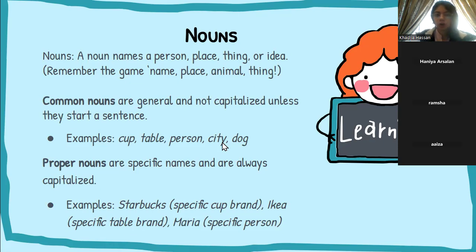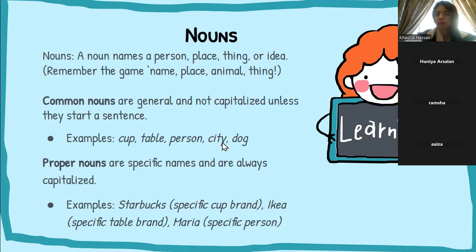Common nouns are general and not capitalized unless they start a sentence. So common nouns are only ever capitalized if they're at the beginning of a sentence, because that is a rule of sentences, right? That when you're starting a sentence, the first letter will be capitalized, even if it's a common noun, right?